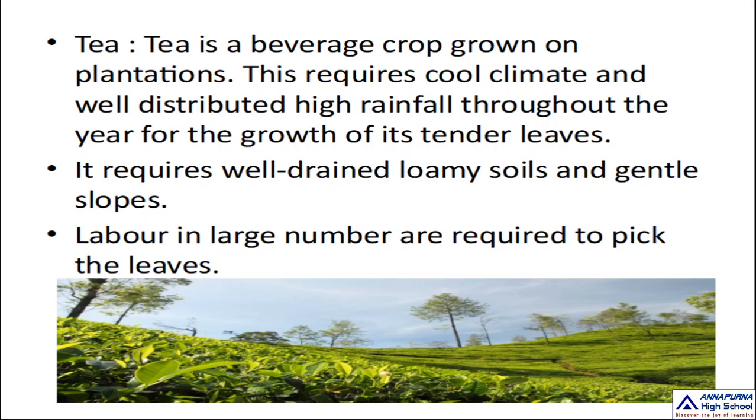Okay, children, have you understood? In this video we discussed the major crops of the world. They are divided into three types: food crops, fiber crops, and beverage crops. Food crops: wheat, rice, maize and millet. Fiber crops: jute and cotton. The important beverage crops are tea and coffee.